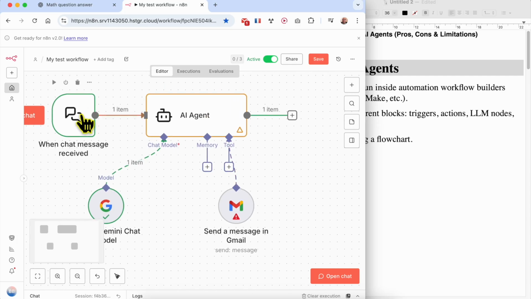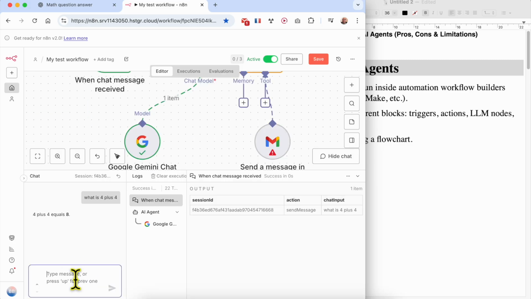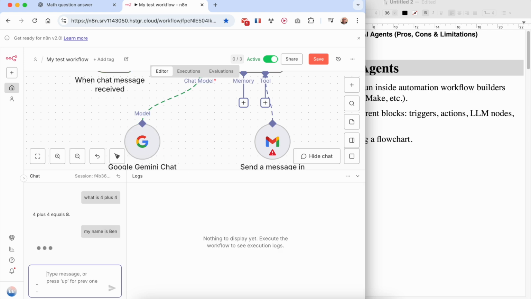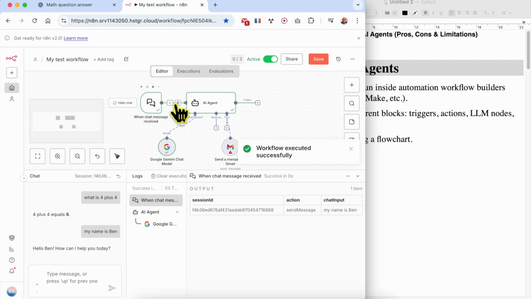The trigger or the request is received using chat. For example, my name is Ben. Let's zoom out a little bit. I want you to pay attention here.